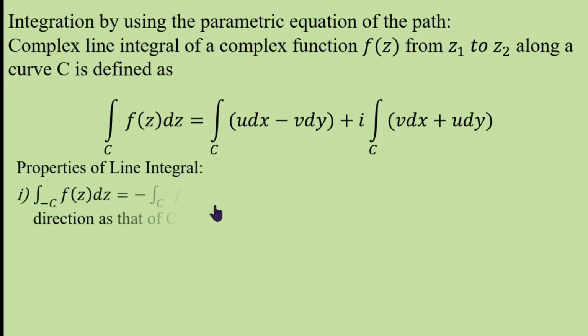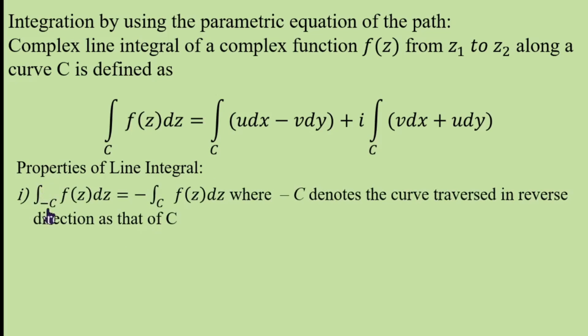Properties of line integral. Now, the integral of f of z dz over minus C. Minus C denotes the curve traversed in the reverse direction of that of C. That is nothing but minus the integral over C of f of z dz. C is the given direction, minus C is the reverse direction. Then you can write minus the integral over C of f of z dz.